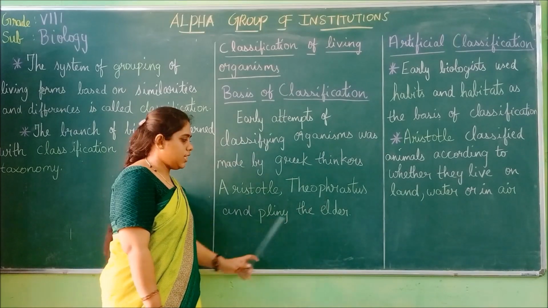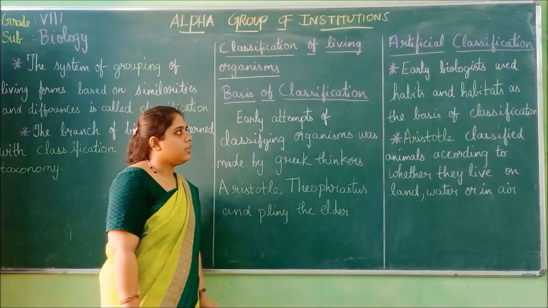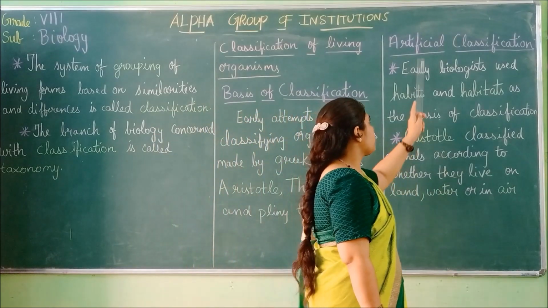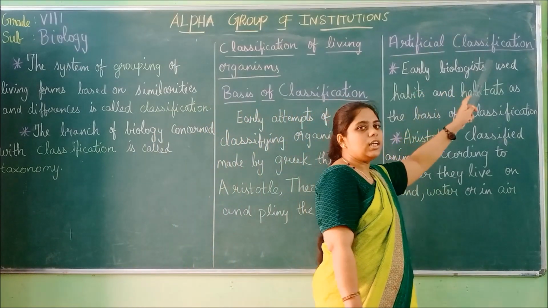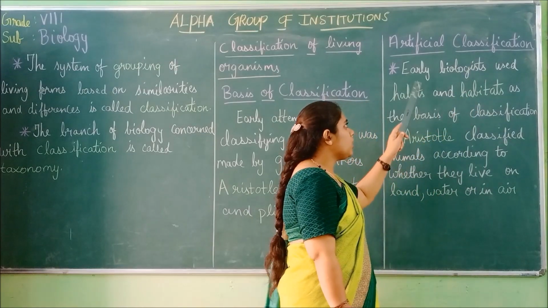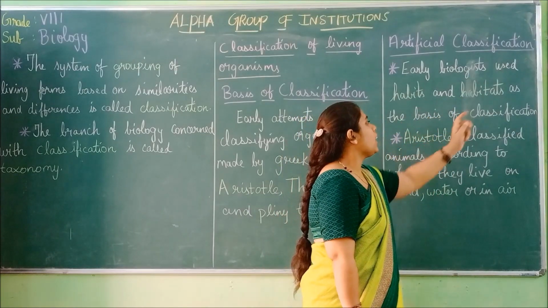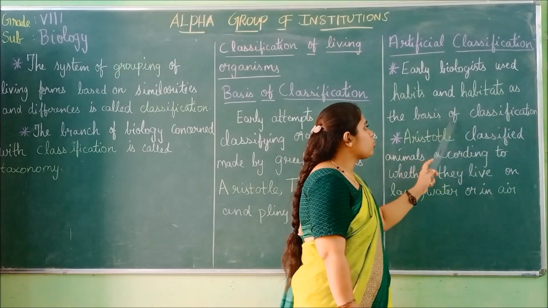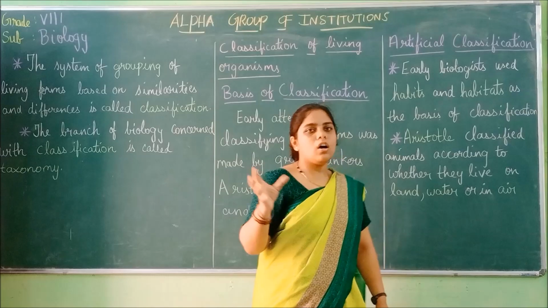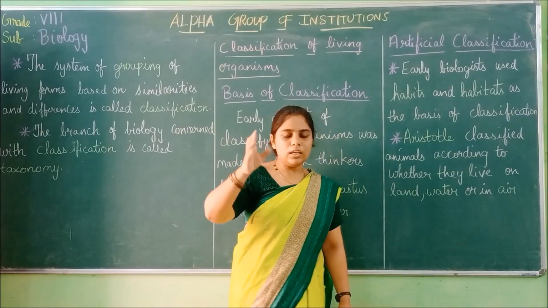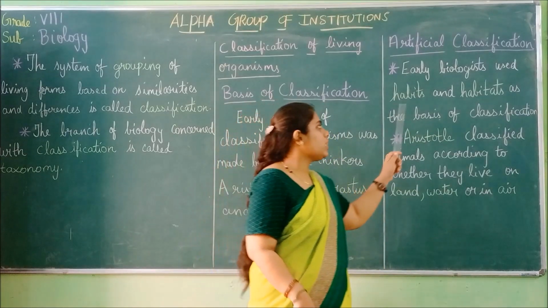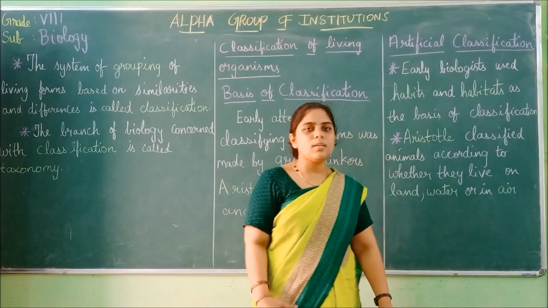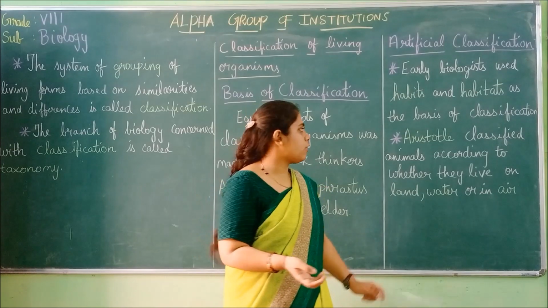And we are moving on to the first type of classification, that is artificial classification. Early biologists used habits and habitats as the basis of classification. All these early biologists who were living in the past took the habits of the organisms and habitats of the organisms, and they made the classification.